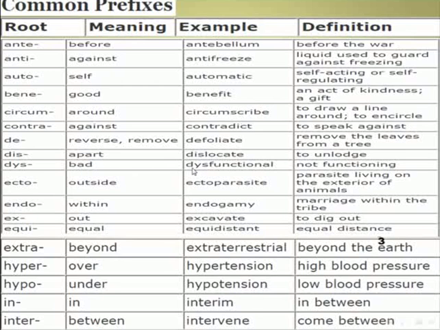Example for the use, dysfunctional. Definition for dysfunctional, not functioning. Another prefix here, ecto. It means outside. Example for the use, ectoparasite.